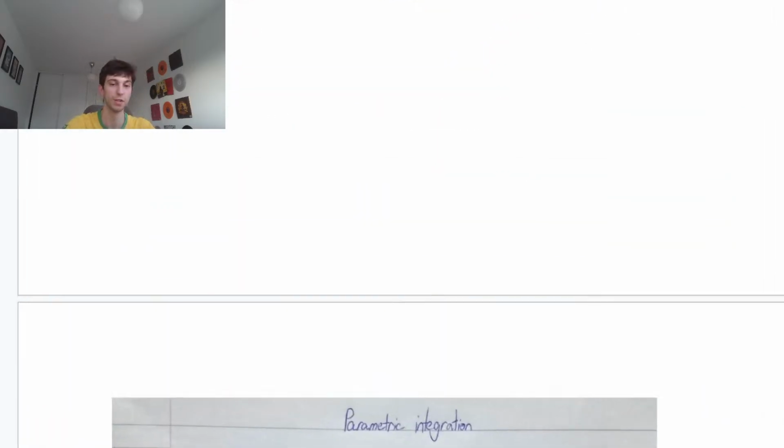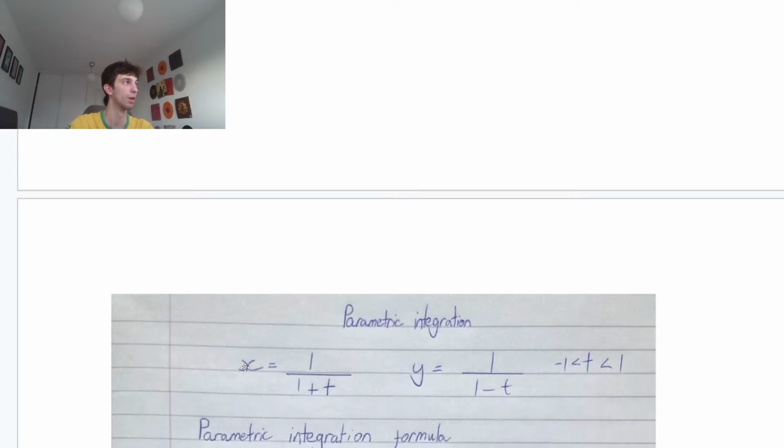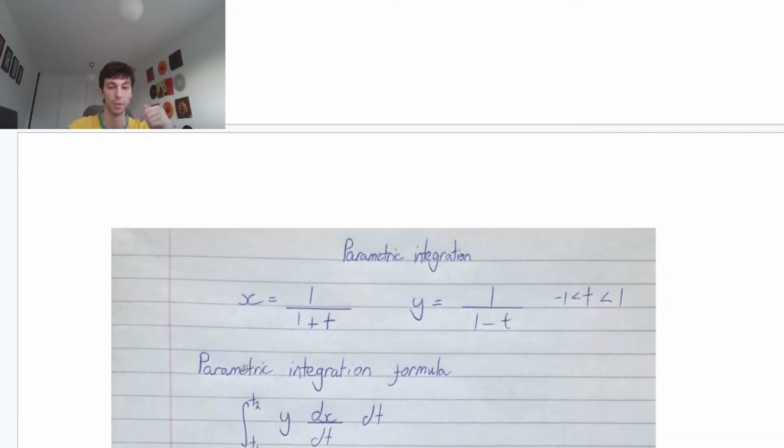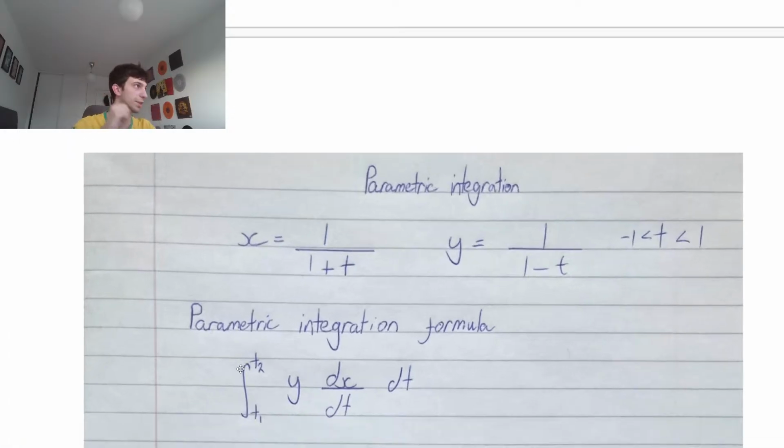So first thing we have to do, guys, recall your parametric integration formula. Whenever we see parametric integration, this is the first thing you're going to write down, or at least know in your head. If you guys are aiming for that A-star, maybe it just might be instant. You can do it immediately. But we're going to have the definite integral with limits in terms of t. We currently have them in terms of x, our lower limit of 2/3 and our upper limit of 2, but we need them in terms of t, and then we're going to have our parametric equation for y multiplied by dx/dt, integrating with respect to t.